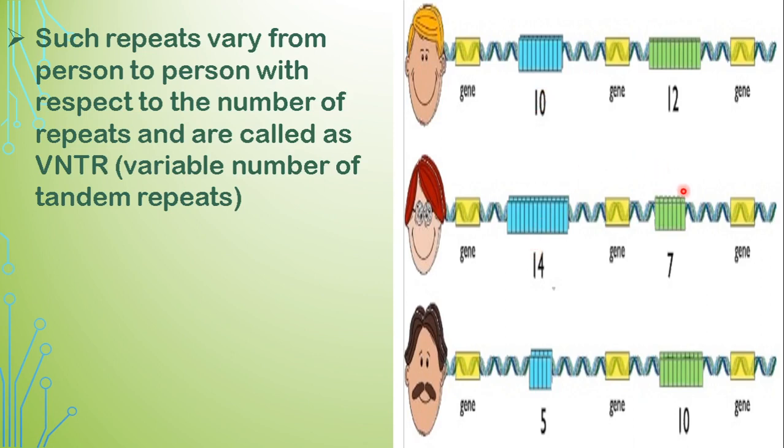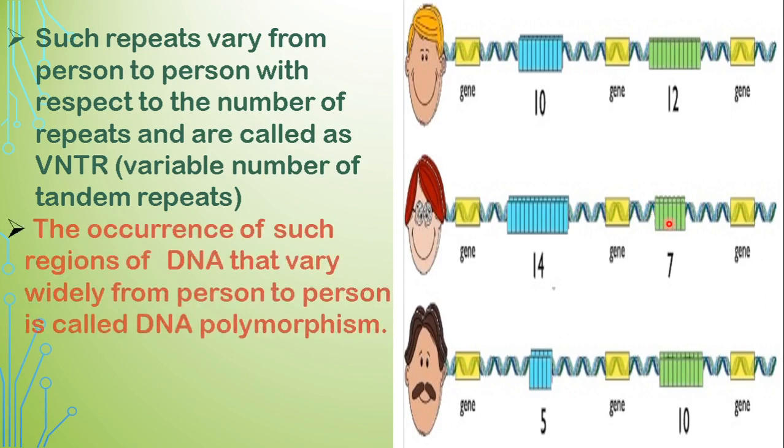But at some other location, the repeat will again be different. Such repeats are not only at two locations, there will be many locations of such repeats. So at least in one or two locations the repeats will definitely vary from person to person.